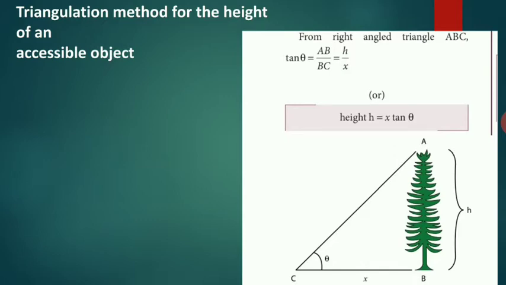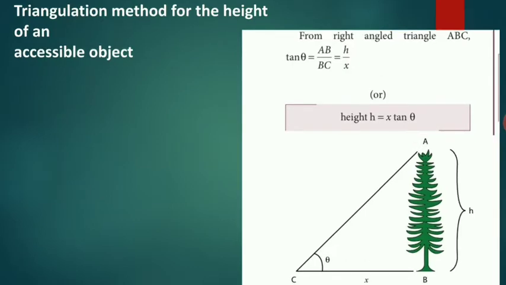Tan theta is equal to AB by BC, which is equal to H by X. So height H is equal to X tan theta. Knowing the distance X, the height H can be determined.